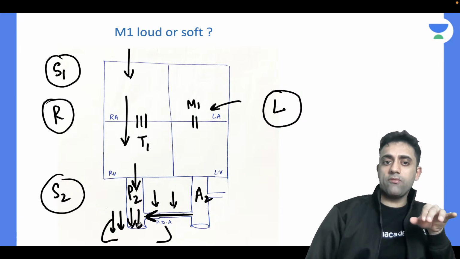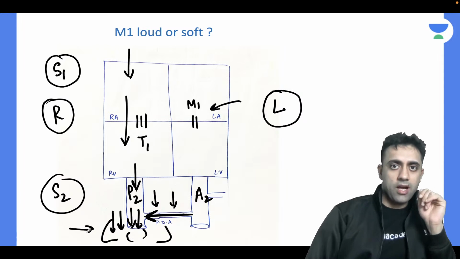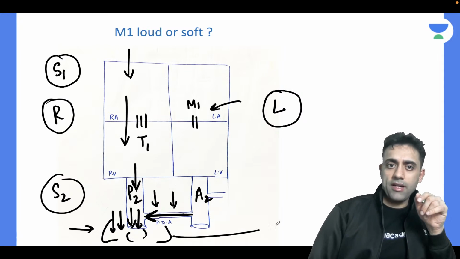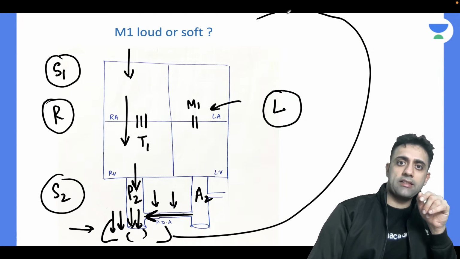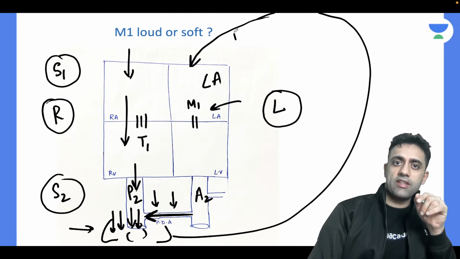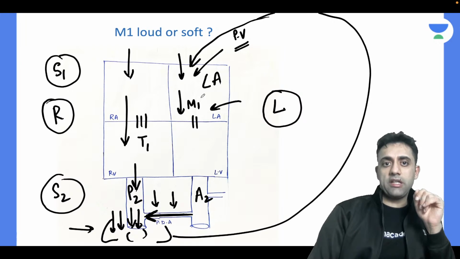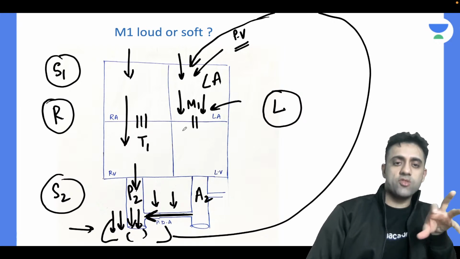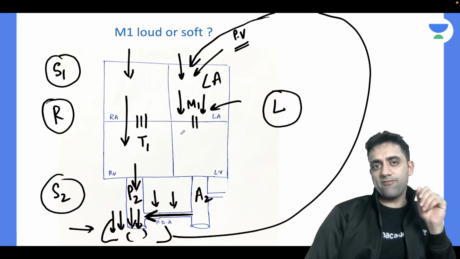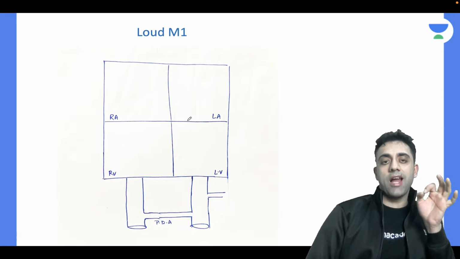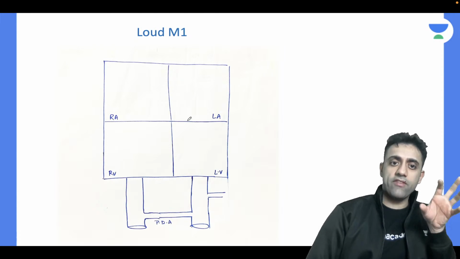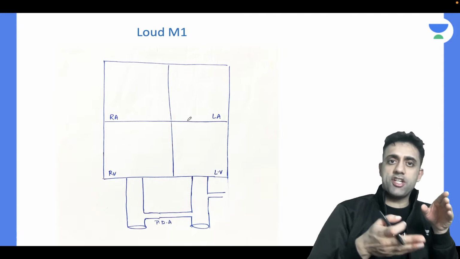More and more blood entering the pulmonary artery means more and more blood will enter the lungs. When more and more blood enters the lungs, what are the lungs connected to? The lungs are connected to the left atrium with the help of pulmonary veins. So more and more blood will enter the pulmonary veins, and more it will touch the mitral valve. That's why in a case of patent ductus arteriosus, you will get a loud M1, because more and more left to right shunt is there.